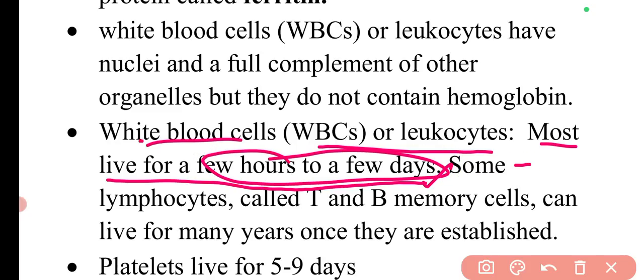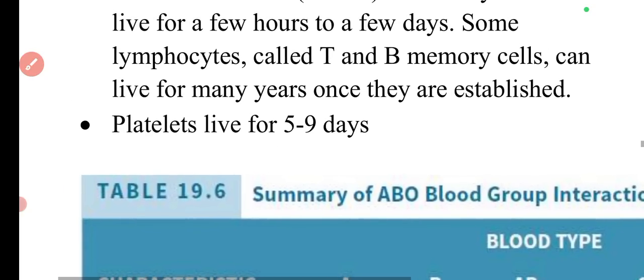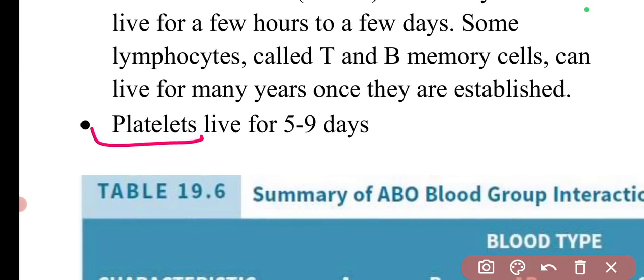But some lymphocytes, for example T and B memory cells, can live for many years once they are established. For example, B memory cells can stay for many years also. Then the next point is regarding the platelets. Platelets basically live for only 5 to 9 days. So these are the important few points.